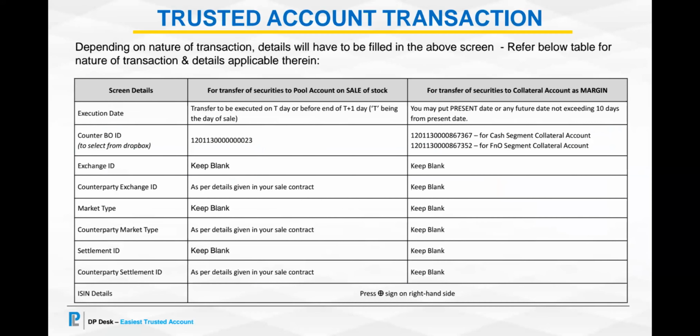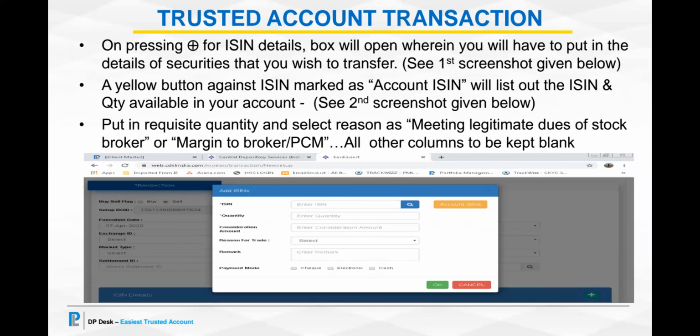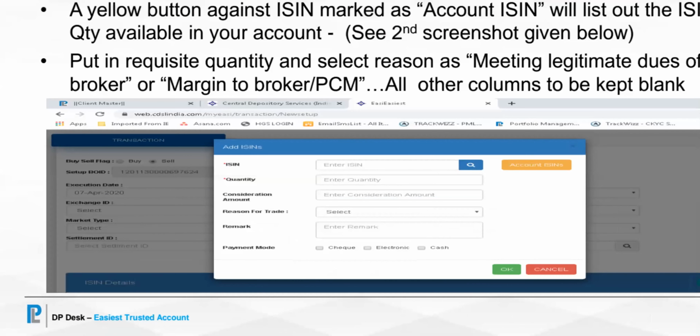If you see this screen, it asks for the ISIN, it asks for the quantity, and it asks for a consideration amount which can be left blank. The next is a drop box for reason for transfer, wherein you can put either meeting legitimate dues of the broker or margin to broker PCM. All other columns may be left blank.